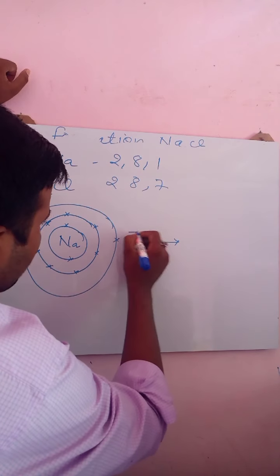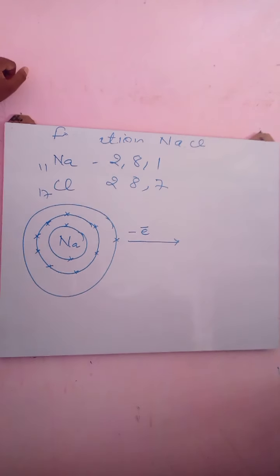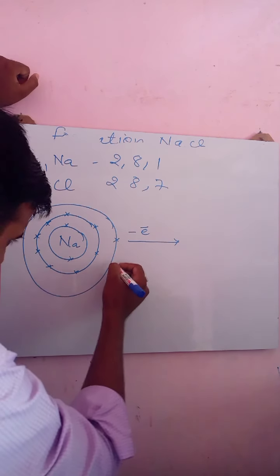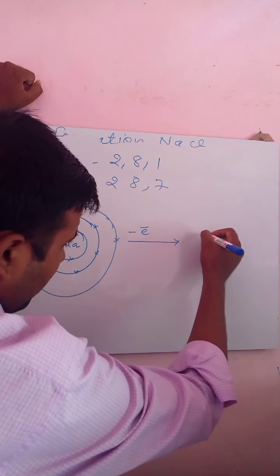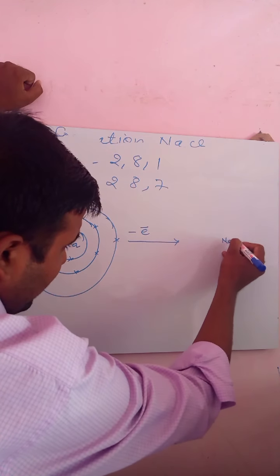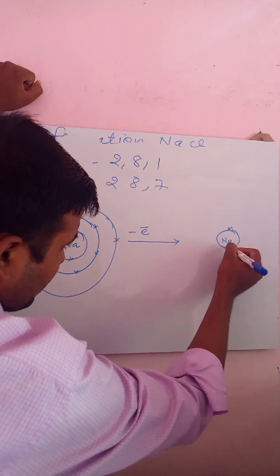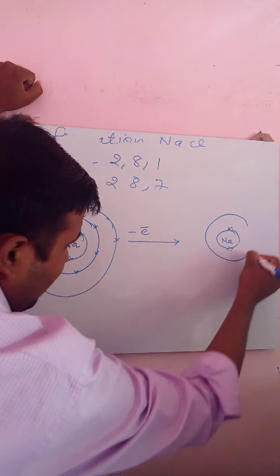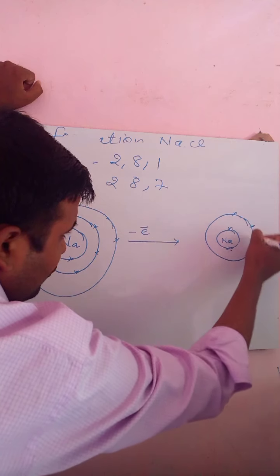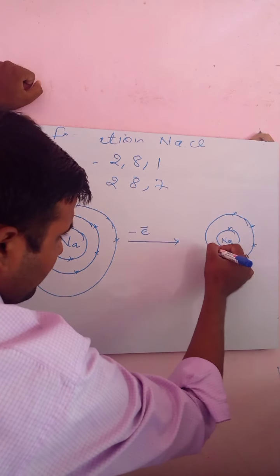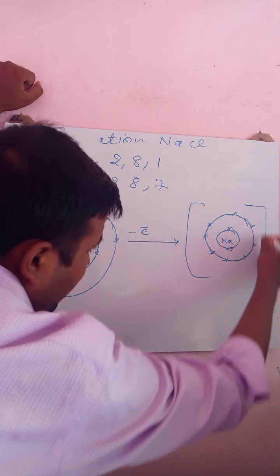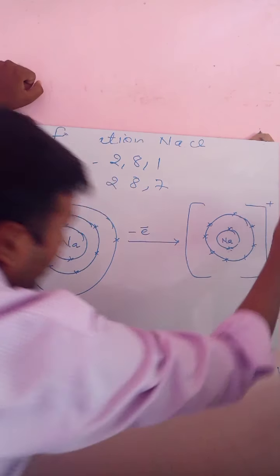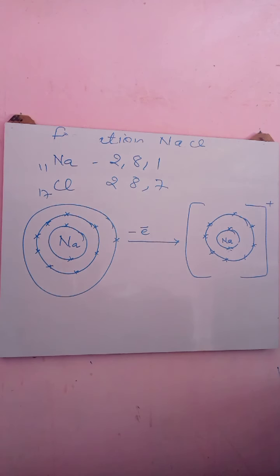Here sodium will lose 1 electron. When sodium loses the electron, there will be no existence of this M shell. So ultimately sodium nucleus, K shell 2 electrons, and L shell will have 8 electrons, and by losing the electron, now sodium will have a positive charge over it.